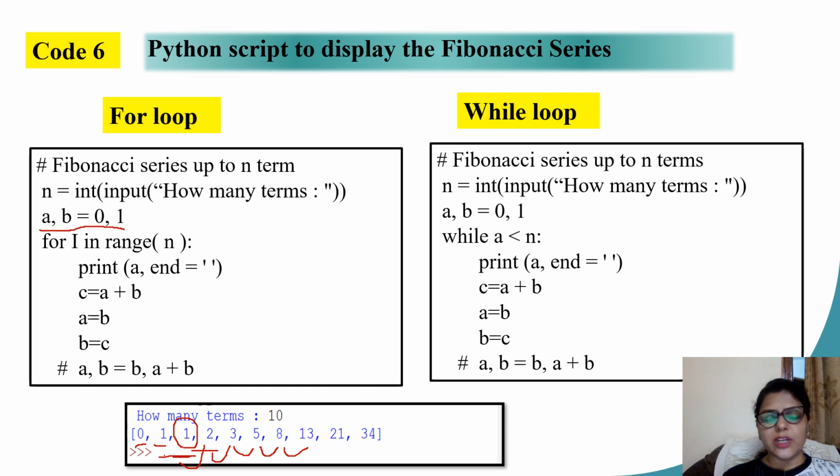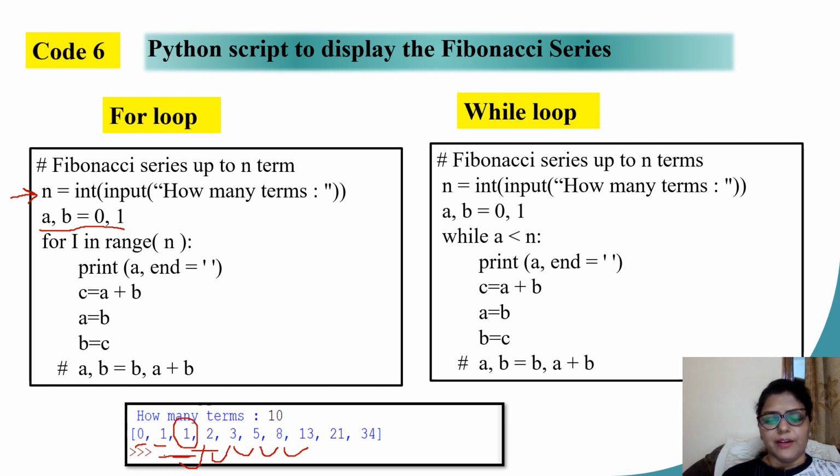I take the user input for how many terms, how many times he wants the Fibonacci series to be printed. This goes into my variable n. Now I start with the for loop. I write for i in range n. i is going to be simply counting how many terms I have printed.